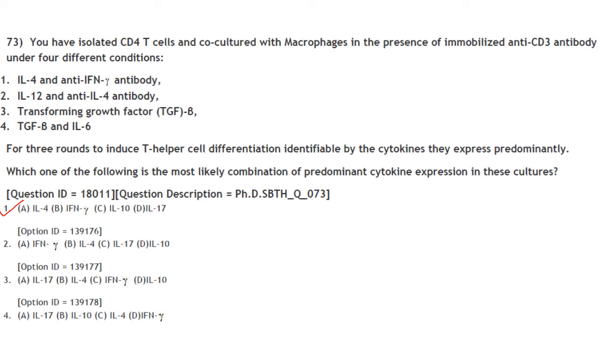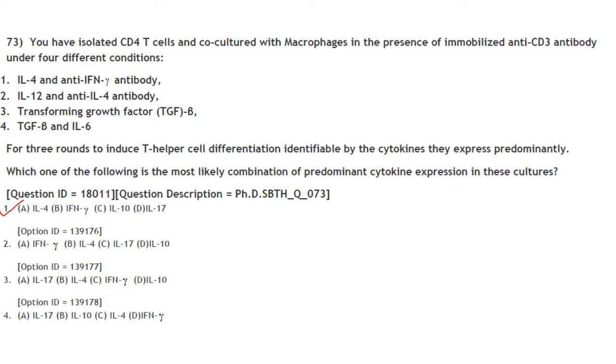So, how do you detect which T cell is formed on the basis of the cytokines that they express predominantly? Which one of the following is the most likely combination of predominant cytokine expression in these cultures?